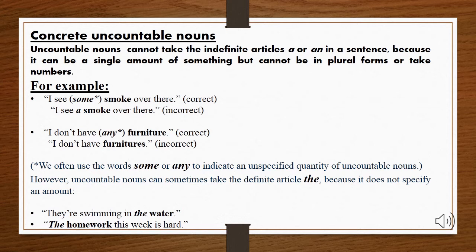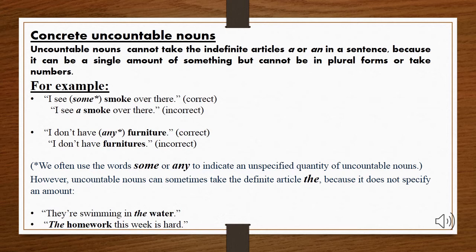Now, sometimes we use the definite article the to specify our noun, not its amount. Now see the example, they're swimming in the water. Now water is an uncountable, concrete noun, but we are specifying the water by using the definite article, but we are not specifying any amount.